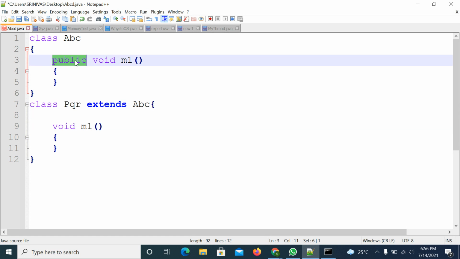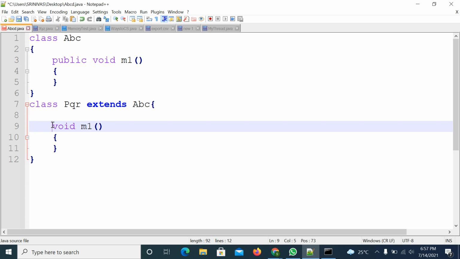And the access specifier level, you are not supposed to decrease it; you can increase it, but you are not supposed to decrease it. Public is the highest access specifier level, and after that you don't have any other levels. So if it is public, you need to maintain public. So now, this is exactly overriding.